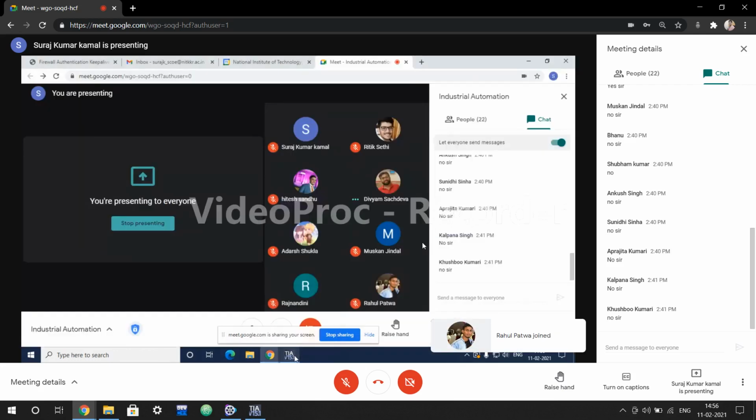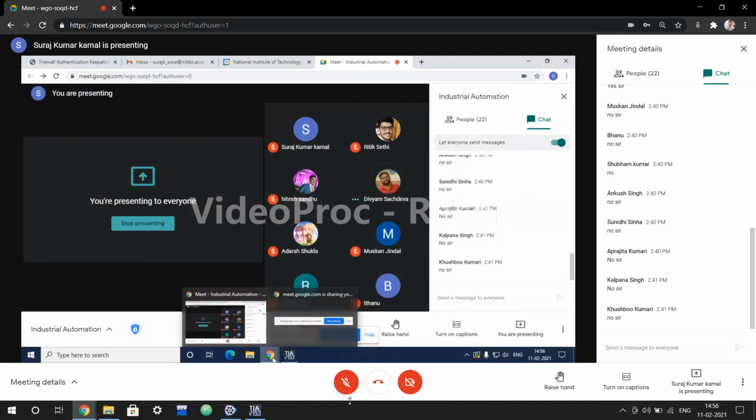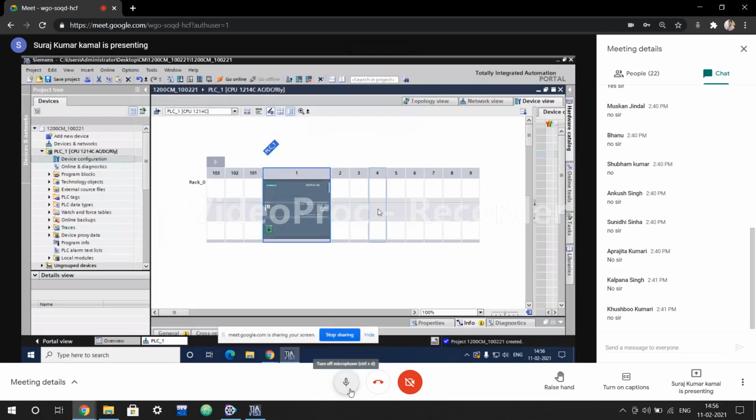Any idea? Ritik Sethi. Sir, communication ports on the left side and on the right side output cards.